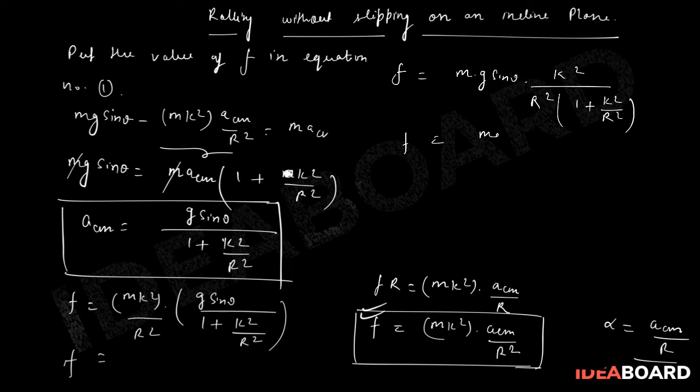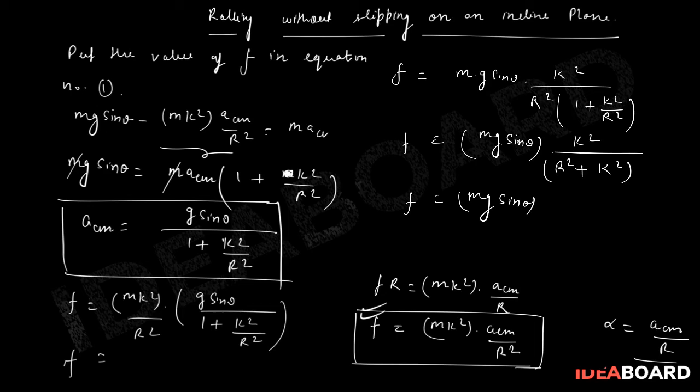Now this can be written as mg sin theta into k square, you can multiply this by r square, so this is r square plus k square. And then f is equal to mg sin theta.